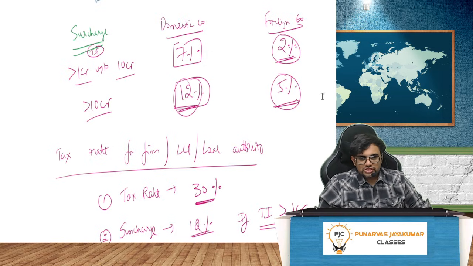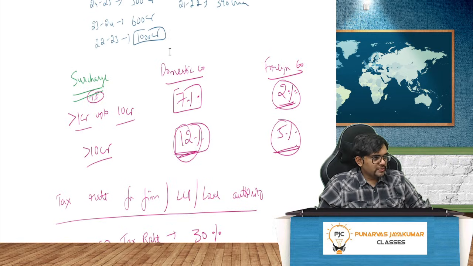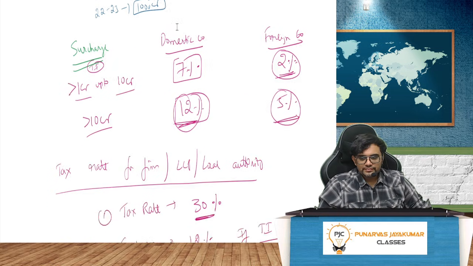So surcharge depends on the total income. Up to 1 crore, no surcharge. 1 crore to 10 crore, 7%, foreign company 2%. More than 10 crore, domestic company 12%, foreign company 5%.